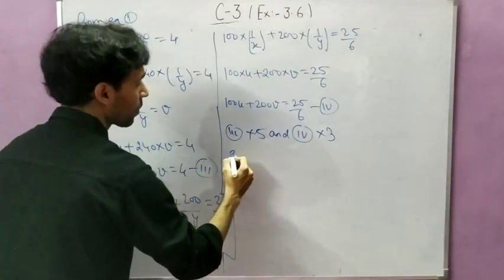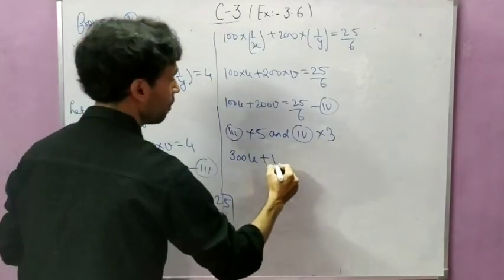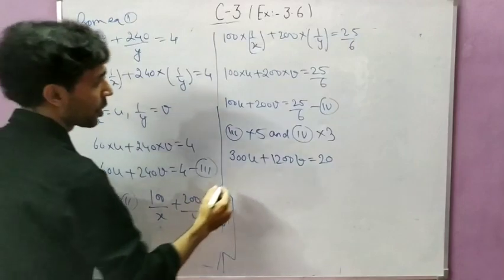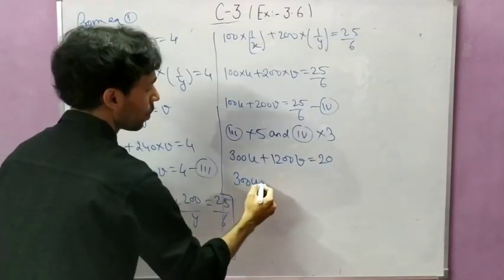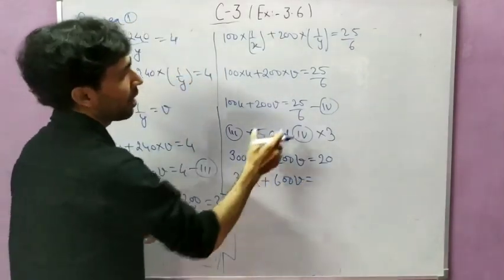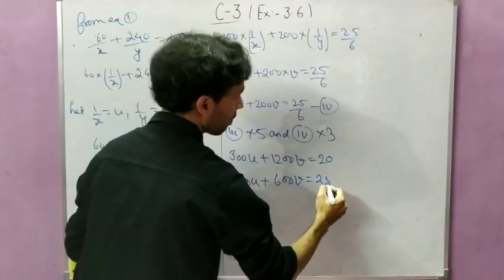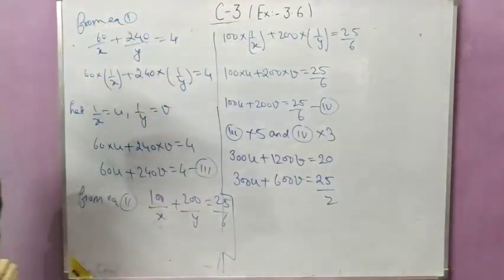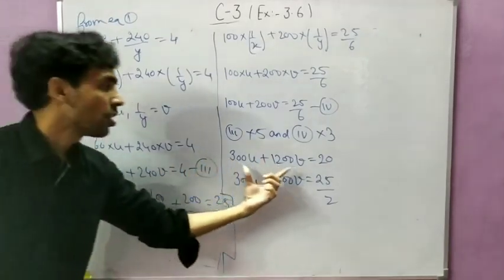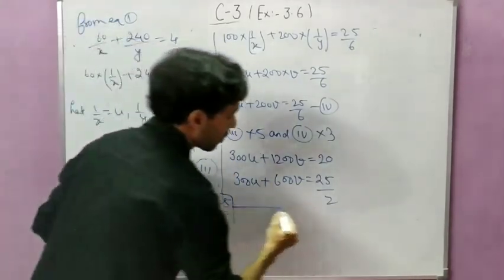So the first equation will be 300u plus, when multiplied by 5, 1200v equal to 20, and this equation will become 300u plus 600v equal to, and when this 25 by 6 is multiplied by 3, it will become 25 by 2. You can check it. I have multiplied equation 3 by 5 and got this equation, and when equation 4 is multiplied by 3, we got this equation. Okay, now subtract these two.